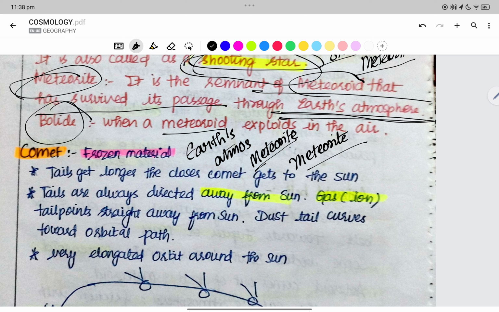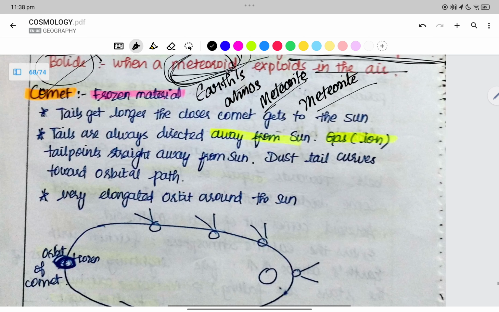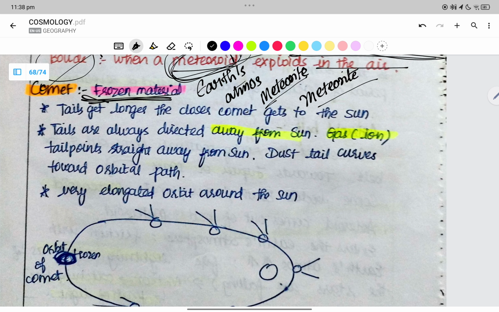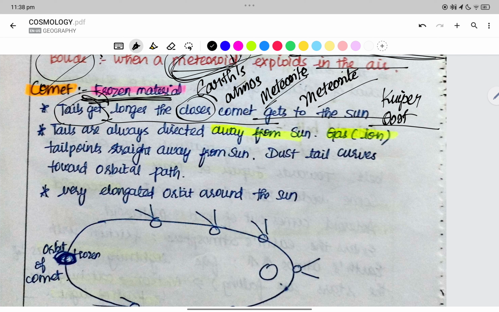A bolide is when a meteorite explodes in the air. It is exploding in the air itself, and that is called a bolide. A comet is frozen material. This is from the Kuiper belt or the Oort cloud, right? The frozen material gets a longer tail, and it becomes longer the closer it comes to the sun.